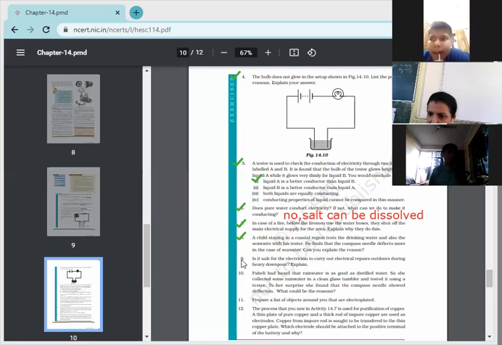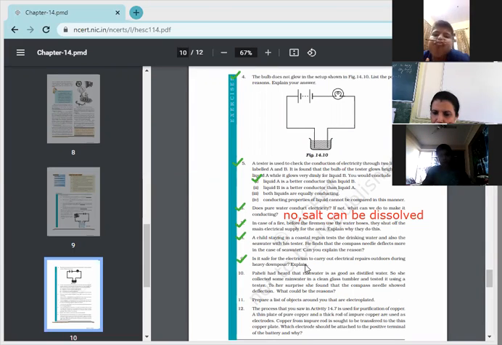Next. Is it safe for an electrician to carry out electrical repair outdoors during a heavy downpour? Explain. Whenever there is heavy rain, is it safe for an electrician to carry out electrical repair outdoors? Ma'am, no. So what can be the reason for it? Why are you saying no?